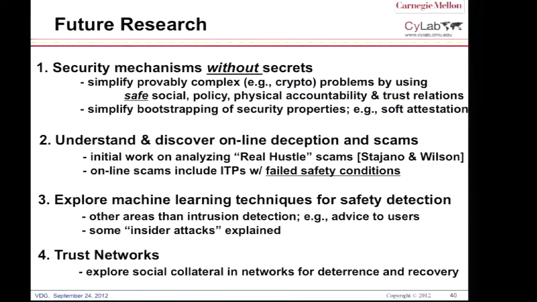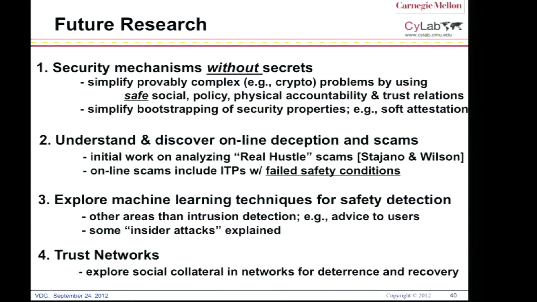We want to do what Adrian calls software attestation, which bootstraps security properties without secrets in your processor, without a TPM. Right? So that's an alternative to the TPM for devices that cannot afford the TPM and environments where you need to bootstrap security without TPMs. We want to understand and discover online deception and scams.